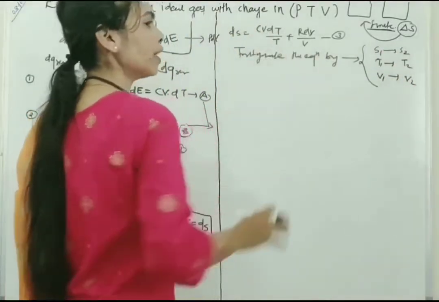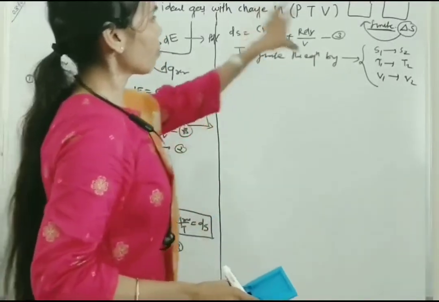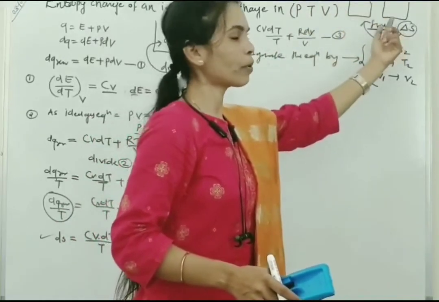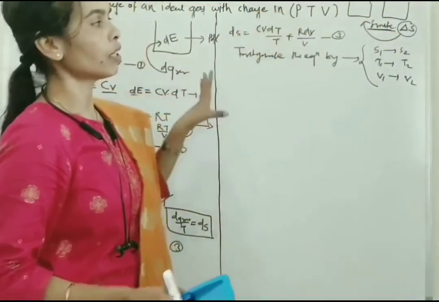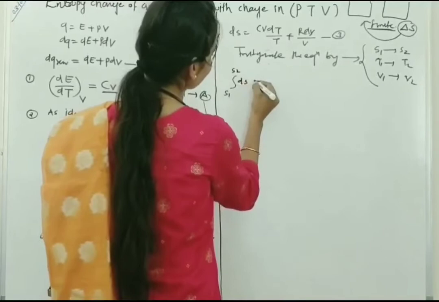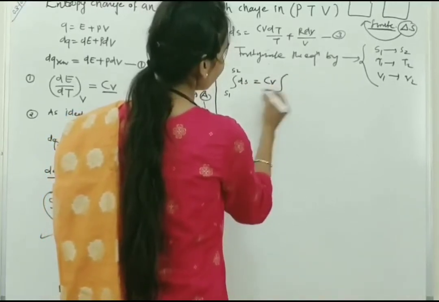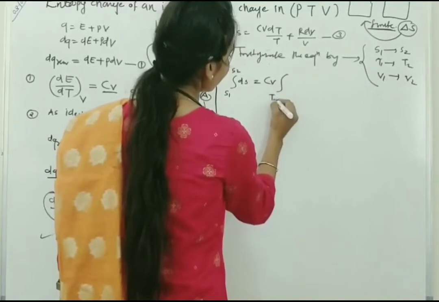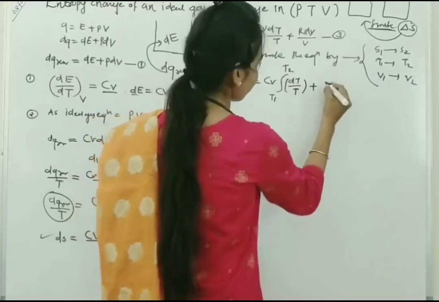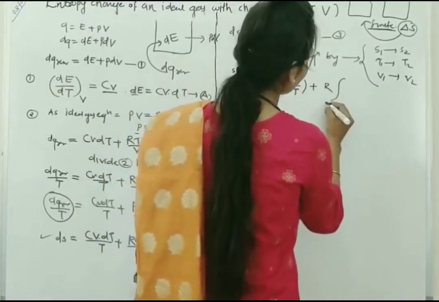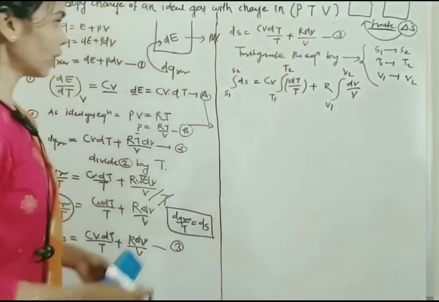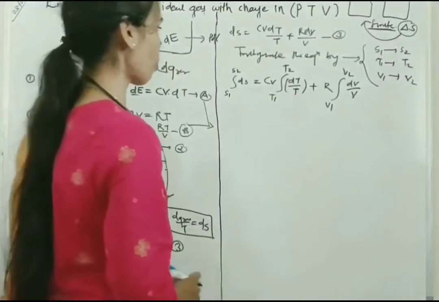Why do we apply the integration? We have to calculate the entropy for the finite state of the system, so we have to apply the integration. So integral S1 to S2 of dS is equal to Cv, which comes outside, into integral T1 to T2 of dT upon T, plus again R, the last one, integral V1 to V2 of dV upon V. So this is the integrated form of the equation.